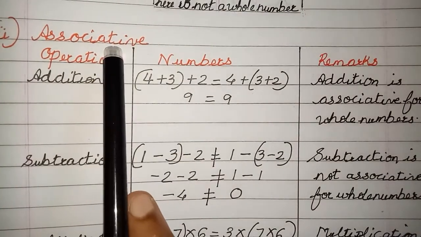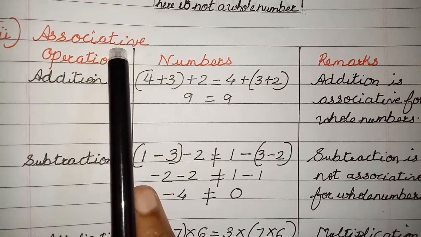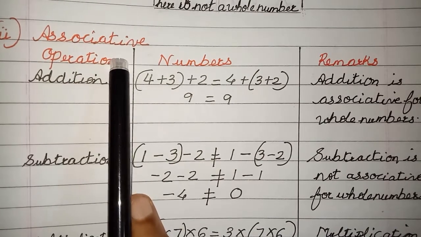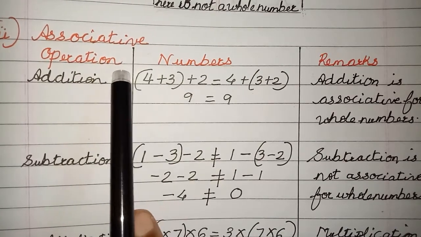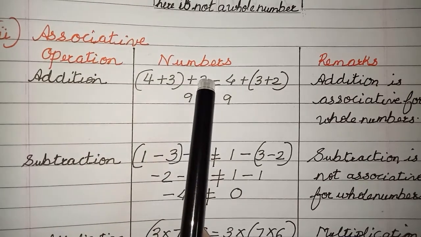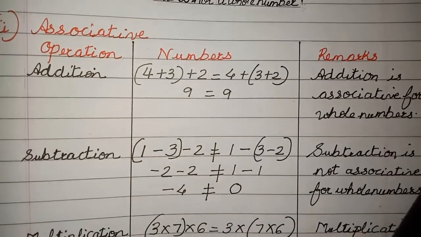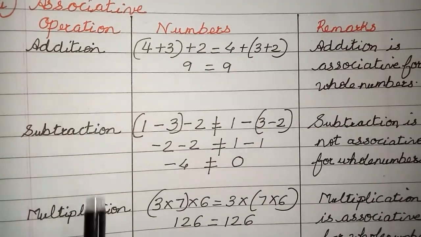Now we are going to take the associative property. What is the associative property saying, children? You take 3 whole numbers, because it is whole numbers, right? First you operate on the first 2 whole numbers, then with the third number. That is the same as operating on the second and the third number and then on the first number. That means what? Just see in all the 4 operations.